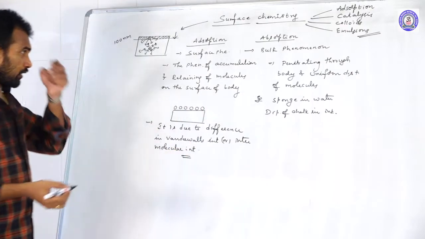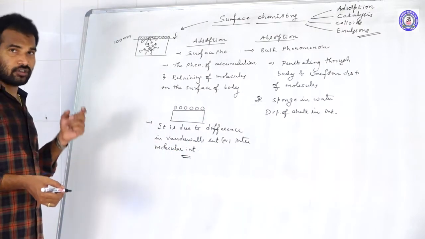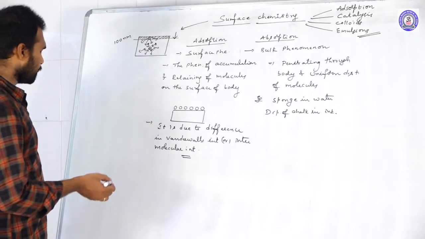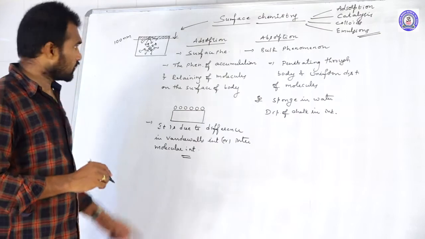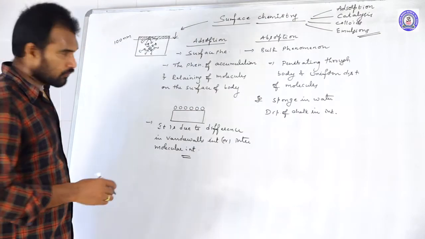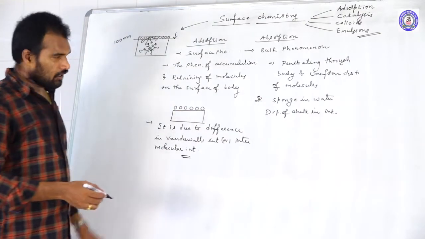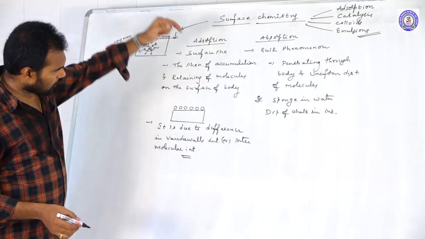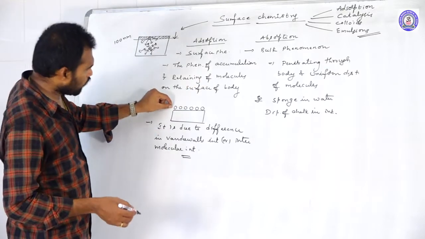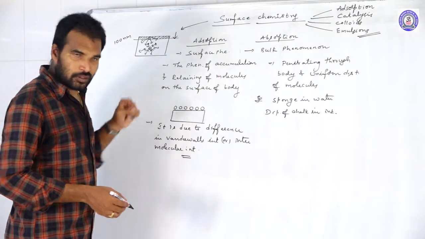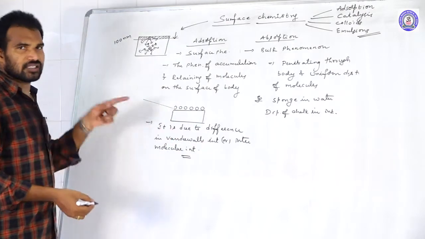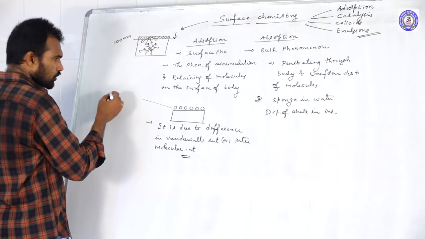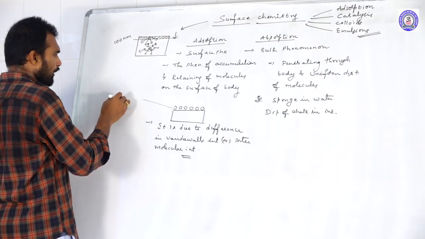Coming to the next one, we should know some terms in this short term. So what is adsorbate and adsorbent? In case of adsorption, these are the molecules which are accumulated on the surface of this body. The molecules which are adsorbed on the surface of another body, those molecules we call adsorbate.